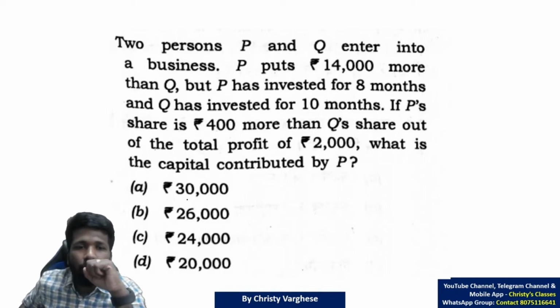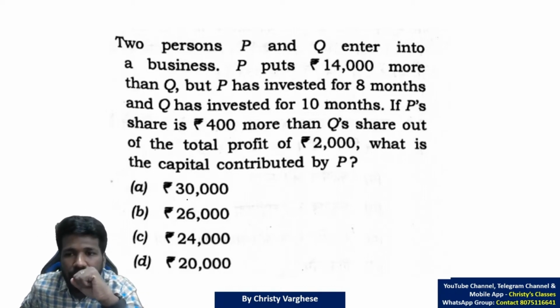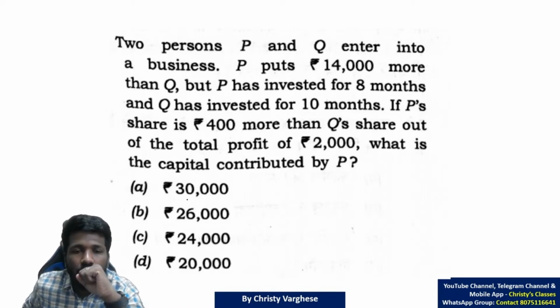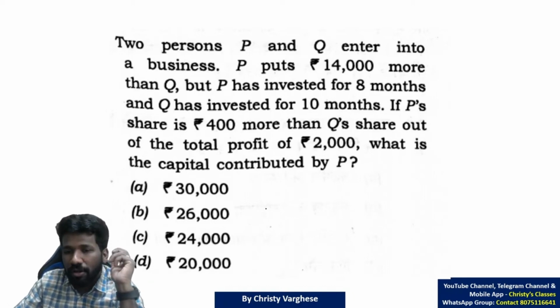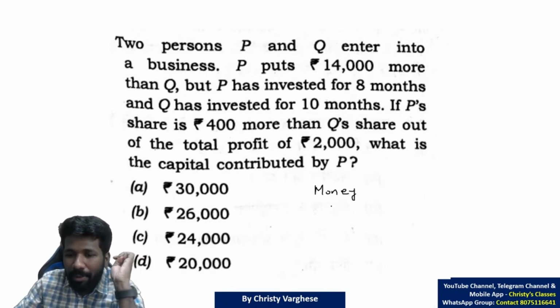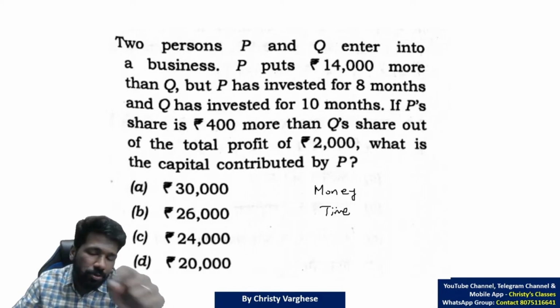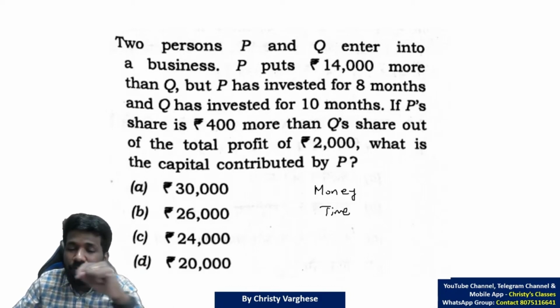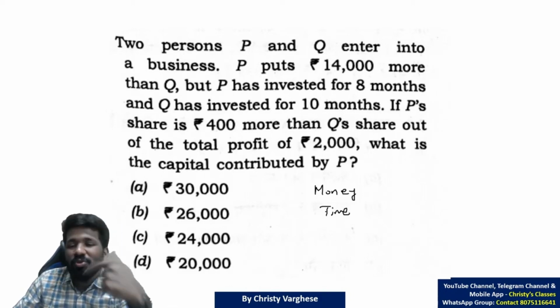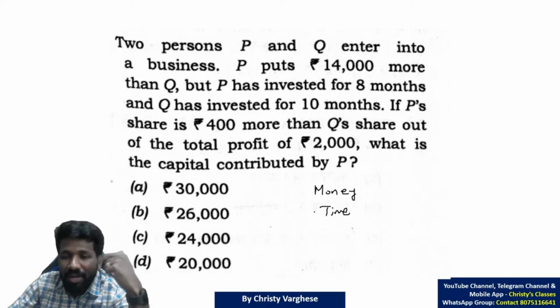Two persons P and Q enter a business. P puts 14,000 more than Q, but P has invested for 8 months and Q has invested for 10 months. In investment, money and time both matter, na? If you invest more money, you should get more money back. If you invest more time, you should get more money back, na?